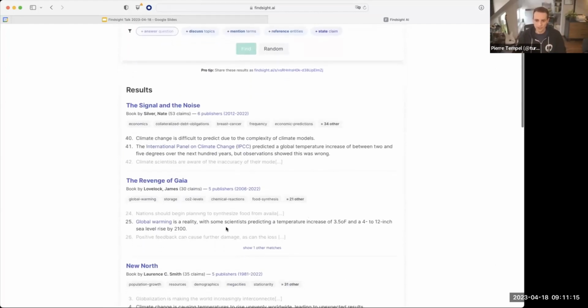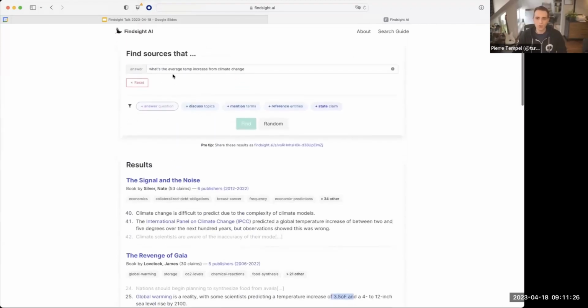For example, we get global warming is a reality and there's a temperature increase of 3.5 degrees Fahrenheit by 2100 years. And instead of that text being related to what we've entered, it actually answers that question. So that's Findsight in a nutshell. There's a lot more you can do with these filters and combining multiple of them all together, but that's the core value Findsight delivers.